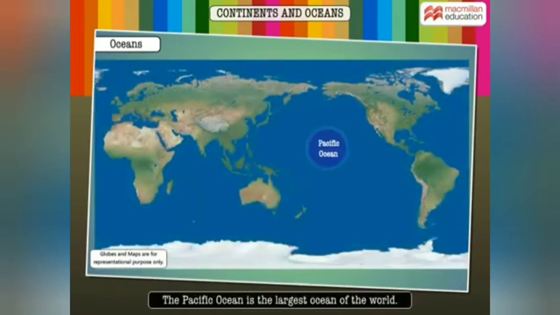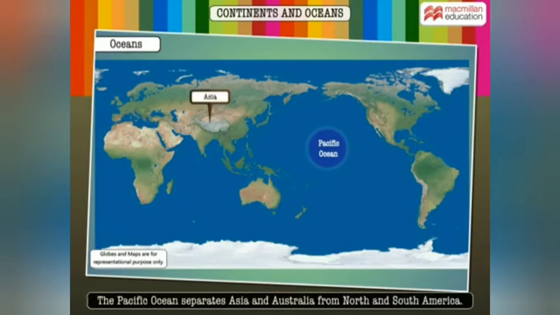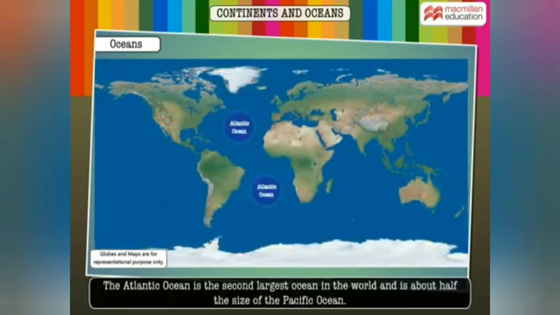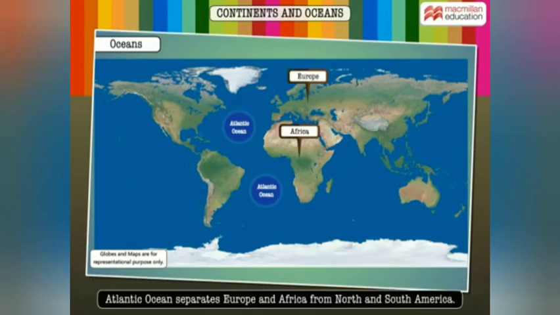The Pacific Ocean is the largest ocean of the world. It covers almost half of the Earth's water surface. It separates Asia and Australia from North and South America. The Atlantic Ocean is the second largest ocean in the world and is about half the size of the Pacific Ocean. It separates Europe and Africa from North and South America.